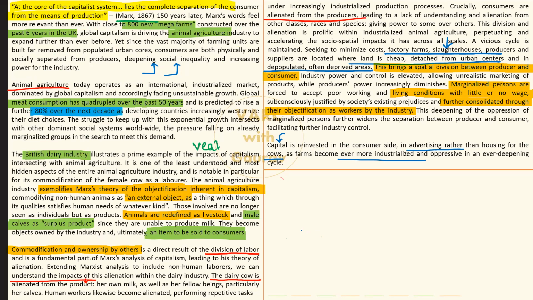By the way, on a side note, FYI, extra gyan, I came to know about all this setup of dairy farms, how it happens and all. There is this wonderful book by Yuval Noah Harari by the name of Sapiens. Many people would know the name of this book, and I hope many of you have also read this book. Towards the latter part of the book, the author starts discussing and telling us what is happening today in the 20th and 21st century human kind, how our societies are, how we are exploiting